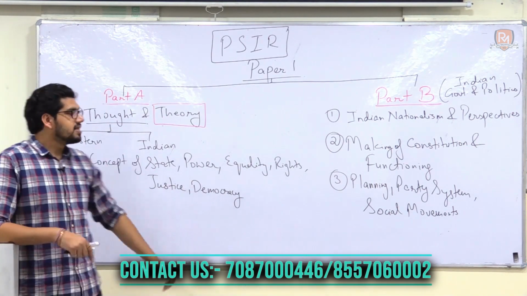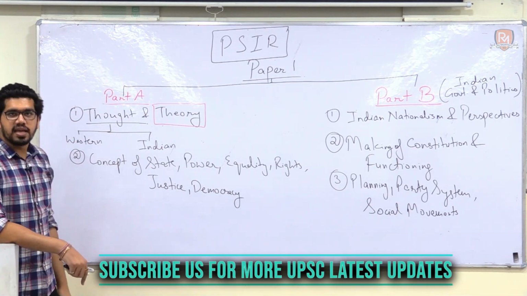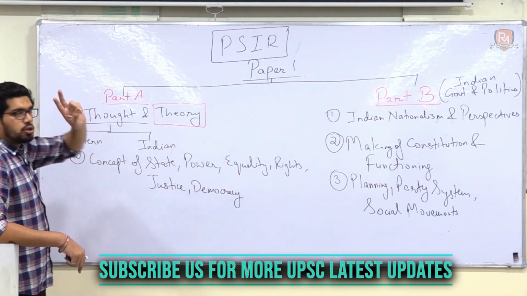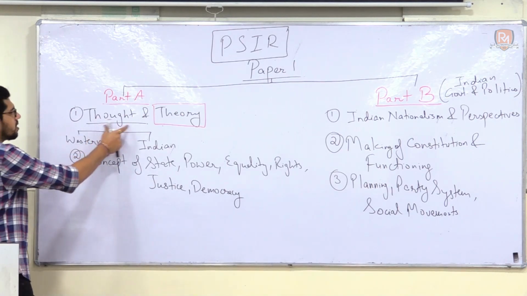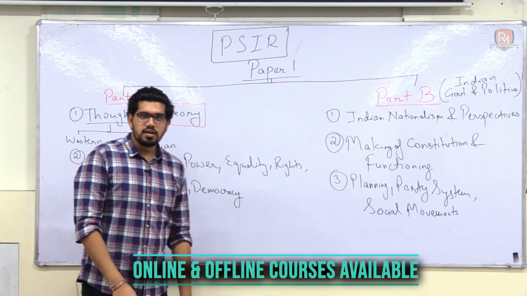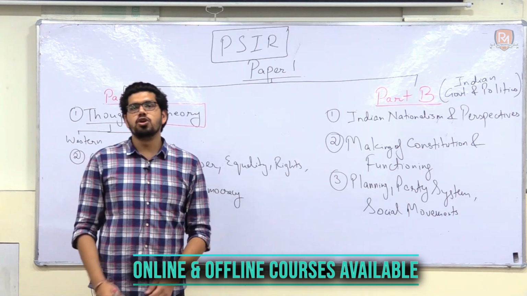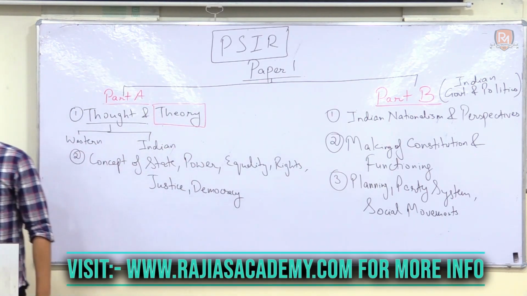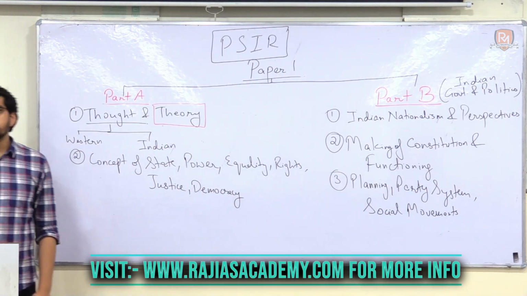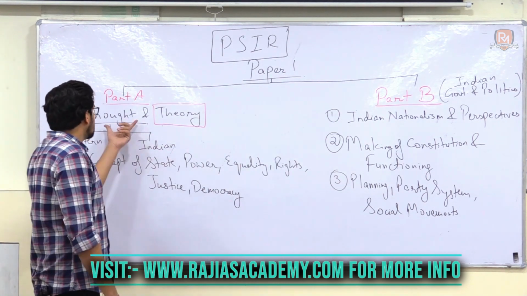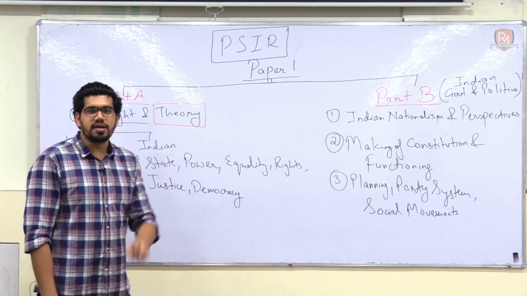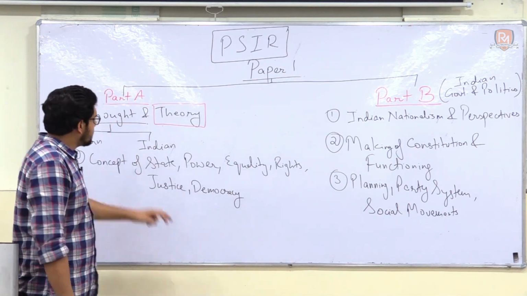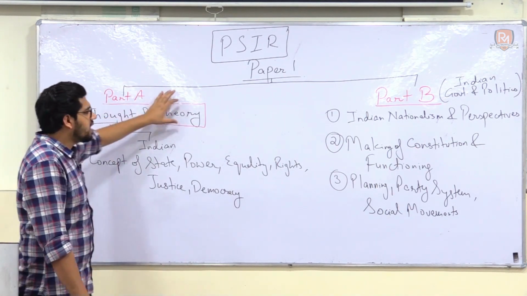So you will realize that the entire paper 1 part A comprises two primary things. One is the thought and second is the theory, right? It is not that you have to understand and read everything separately, but it is only that if you are able to comprehend these two components, the component of thought and the theory,